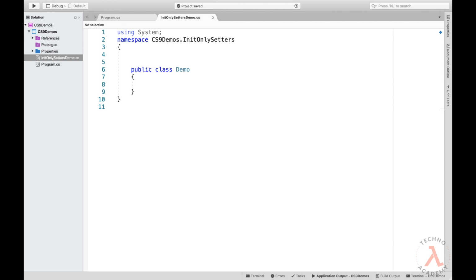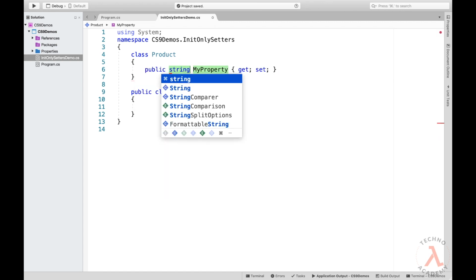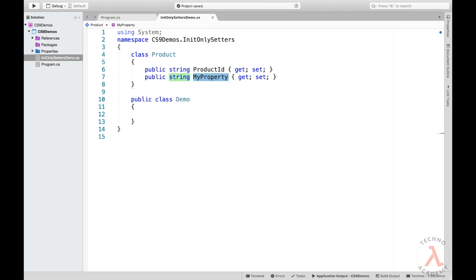For this type of requirement, we can take the support of a new feature of C# 9 called init only properties. So let us continue with our demo. Let me type in class Product and define the properties for ProductID, ProductName and FixedPrice. But if we keep this syntax, then the value for these properties can be updated any number of times, right?